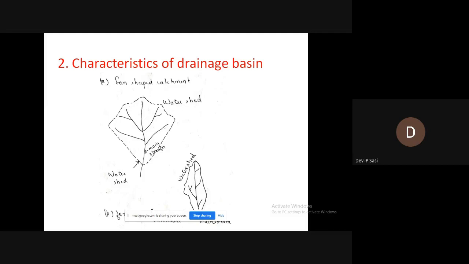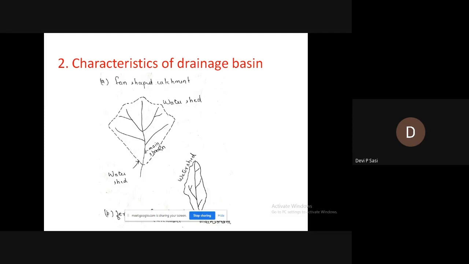Similarly, a steeply sloping drainage basin produces greater runoff compared to mild slopes. And also, a drainage basin with pervious soil yields less runoff because what happens in pervious soil? Infiltration occurs in pervious soil. So, in pervious soil, the runoff produced will be less. While in case of impervious soil, the runoff produced will be more because in impervious soil there are no infiltration losses.